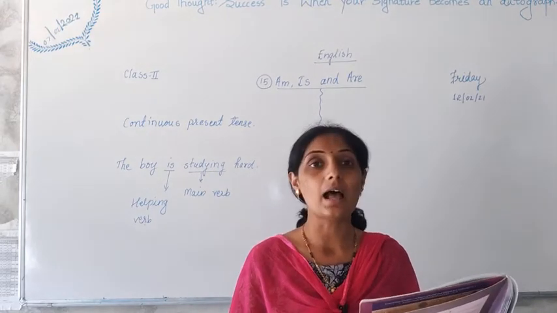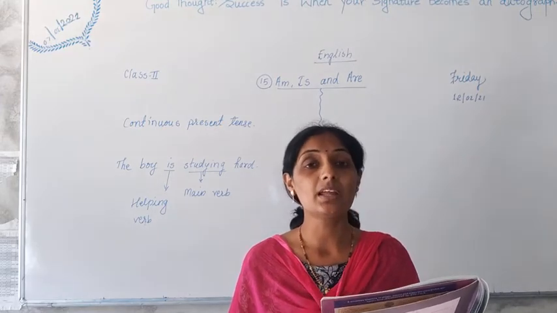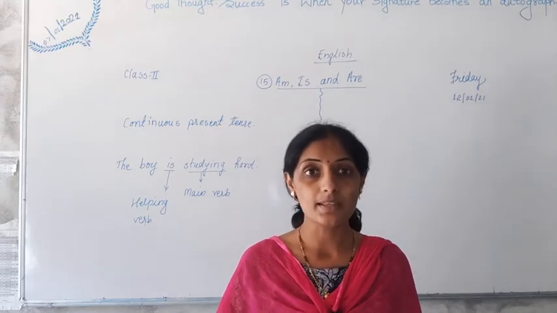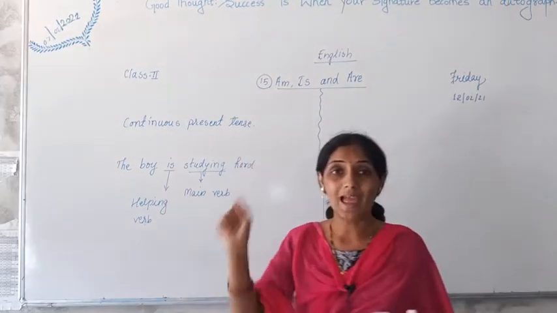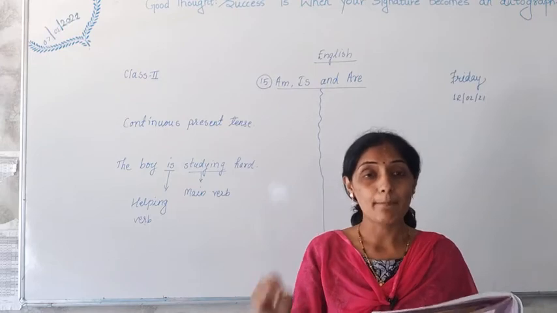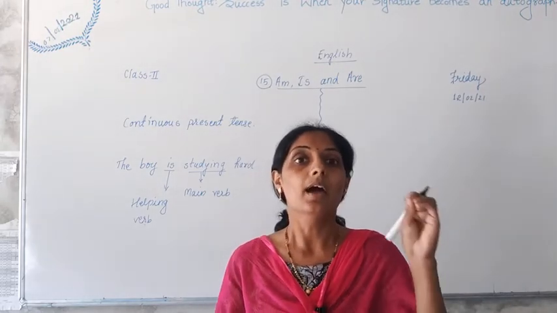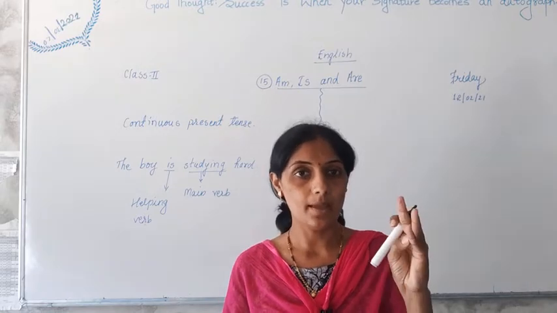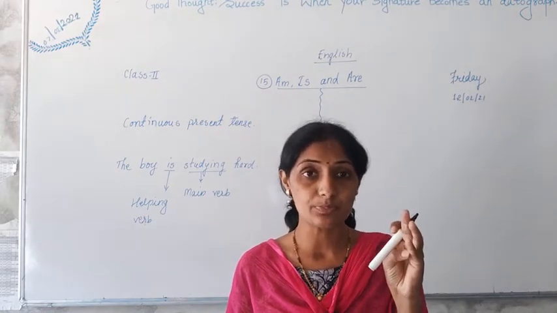Now am, is, are are used when the action is happening right now. In continuous present tense, when the action takes place right now, at that time we use am, is, are. Now am is used for which pronouns?